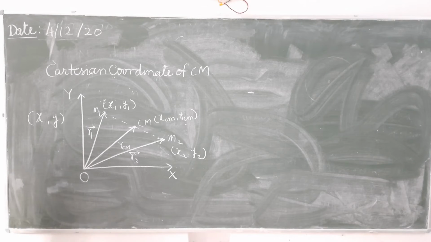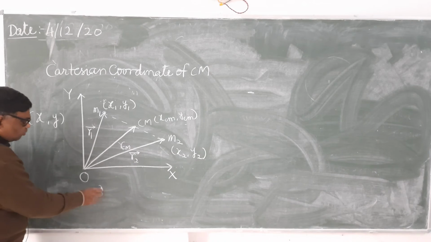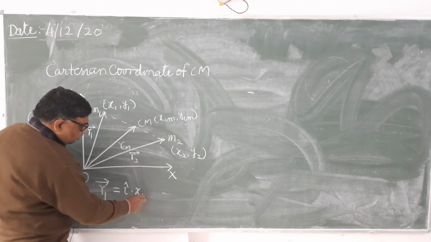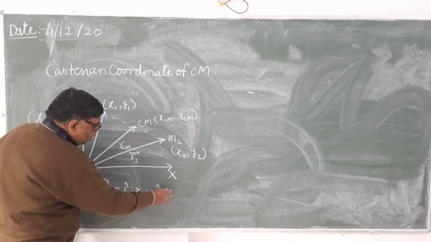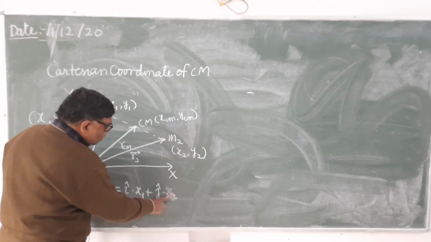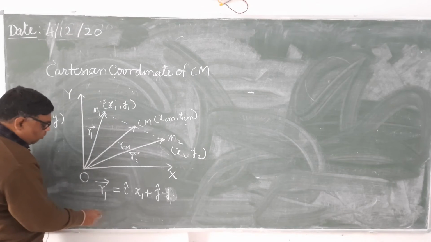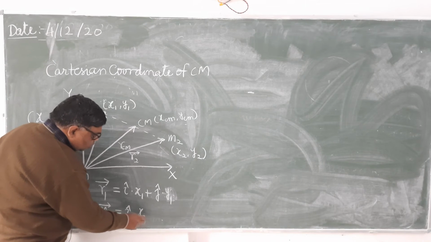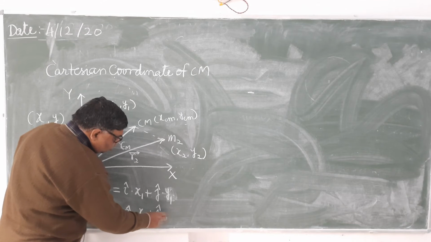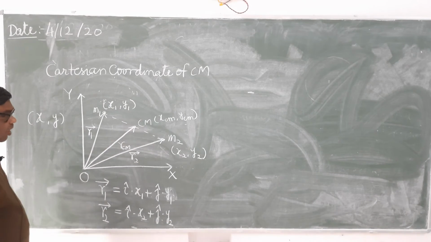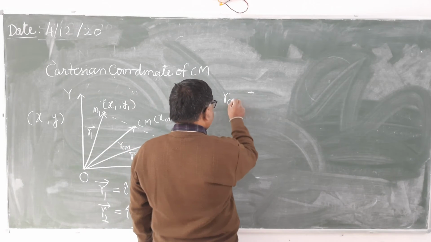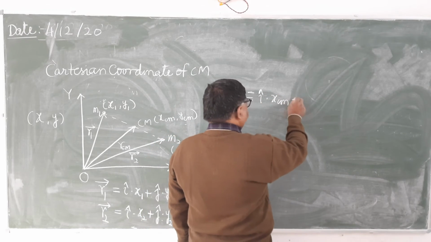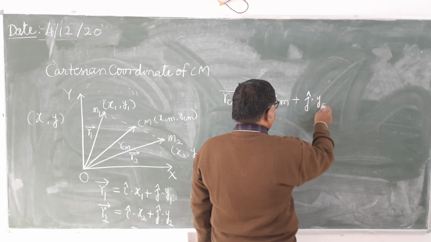In terms of unit vectors, r1 equals i x1 plus j y1, r2 equals i x2 plus j y2, and rcm equals i xcm plus j ycm.